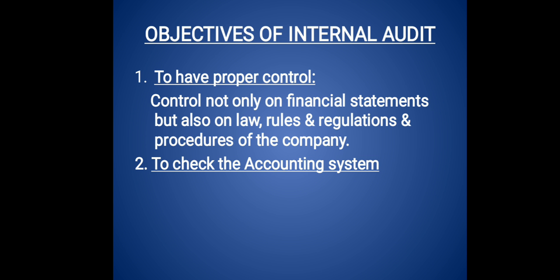Whether your accounting system is proper or not, and whether financial statements are done up to date or not, even this task is done by the internal auditor. Take one example, how does it work? The accountant will pass the journal entries, and the internal auditor will check them on the basis of the size of the organization. If it is a big organization, then he checks daily, whatever accounting transactions are passed. If it is middle size, then he checks the accounting transactions weekly. If it is a very small unit, then he checks it fortnightly.